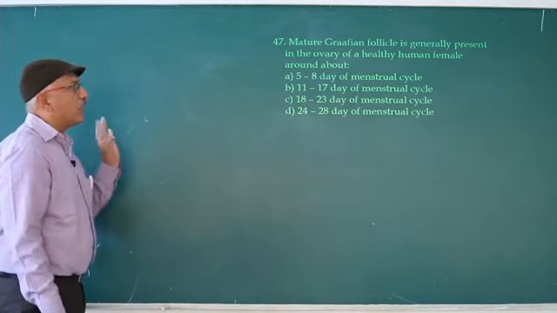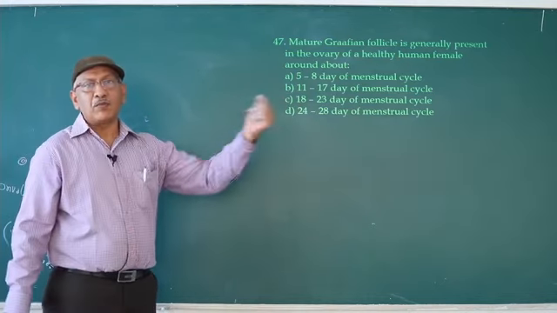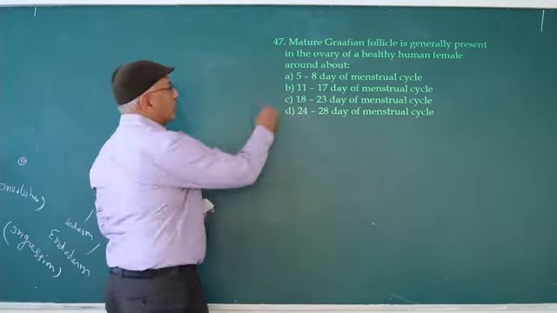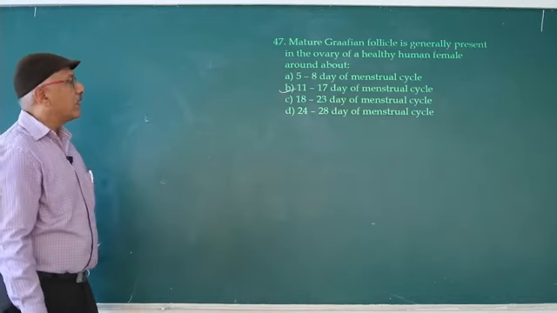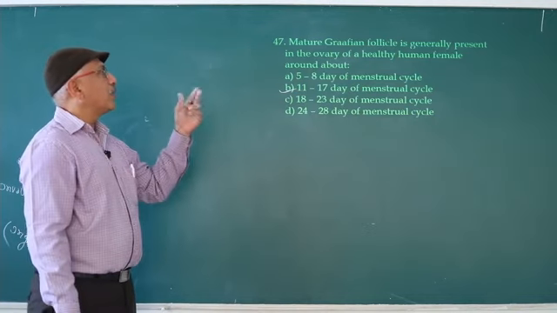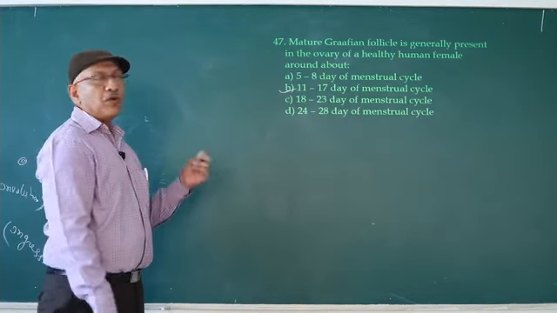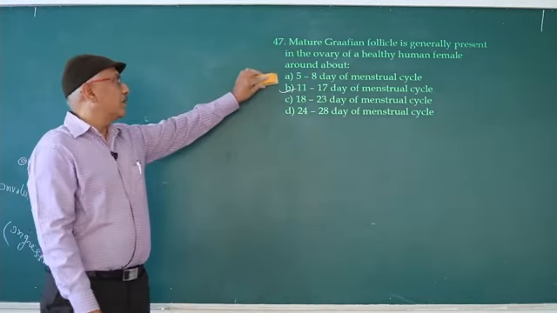Theoretically ovulation is on the 14th day, so ovulation occurs between the 10th and 17th day. So the answer is 11th to 17th day of the menstrual cycle. A mature Graafian follicle is generally present in the ovary of a healthy human female around 11 to 17 days.